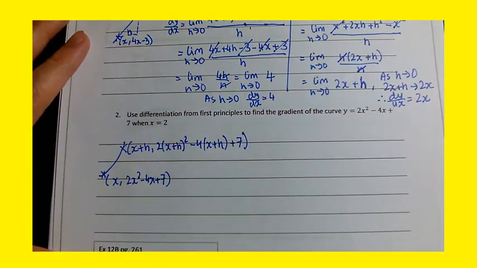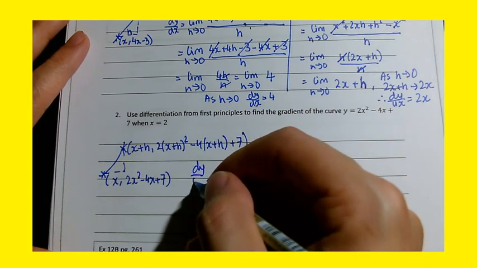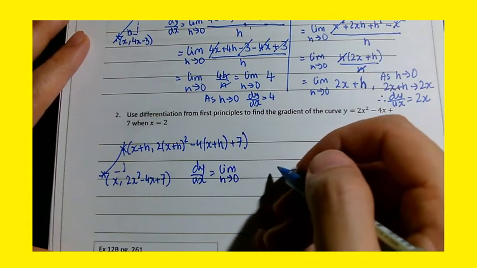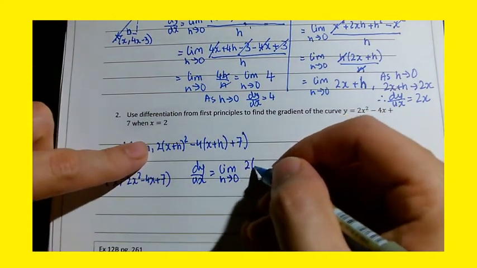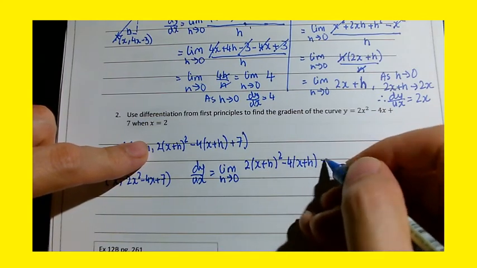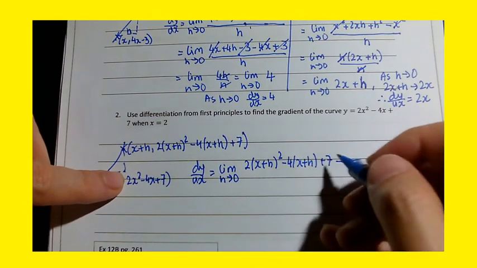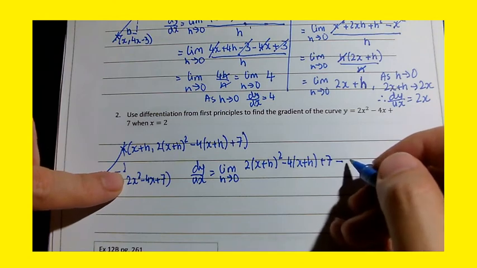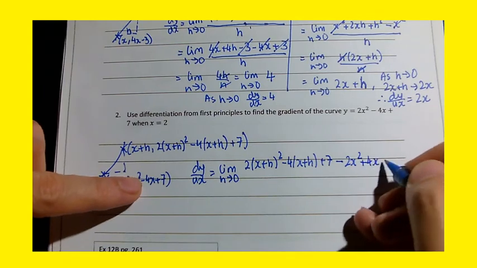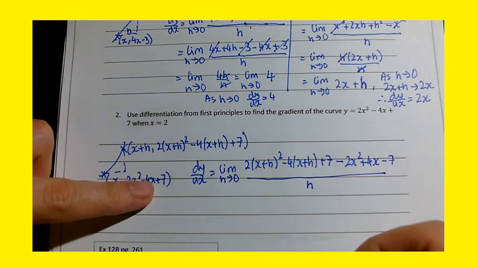Okay, and therefore dy/dx is equal to the limit as h tends to 0 of f of x plus h, which is 2(x plus h) squared minus 4(x plus h) plus 7, minus f of x. So I'm going to just multiply through this by minus 1 to make life a bit easier: minus 2x squared plus 4x minus 7, all over the change in x, which is h.